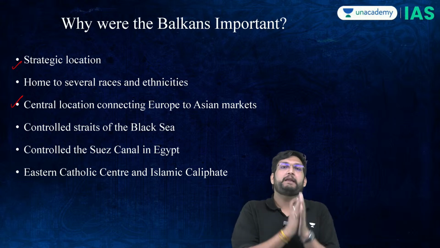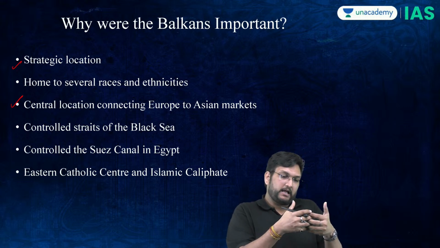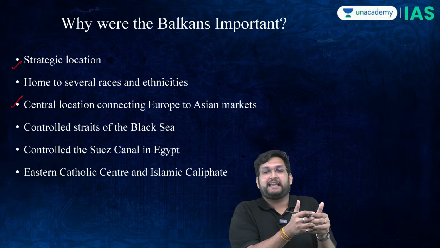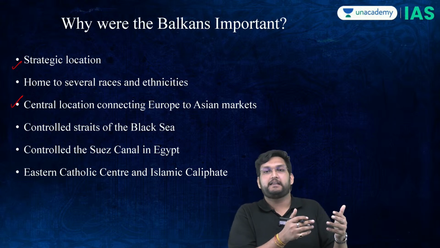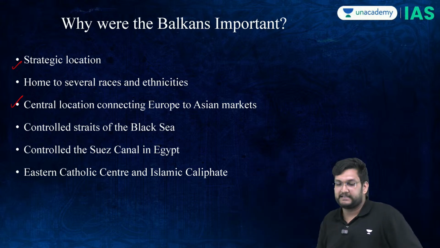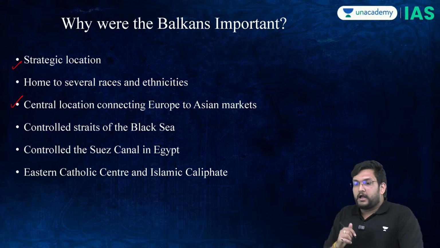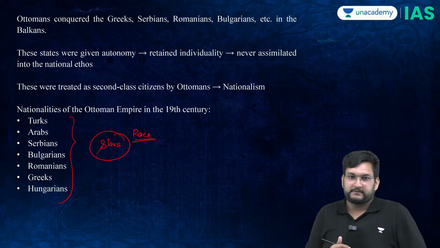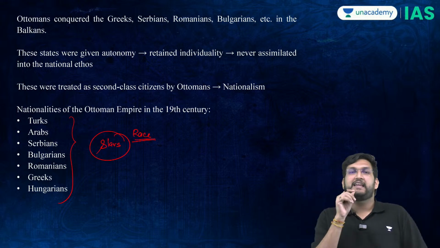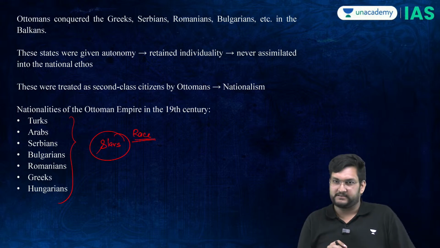If Balkans becomes very fragile, that in turn has a cascading effect on the Mediterranean Sea itself. Now, when it comes to the Ottomans, they followed a very peculiar policy.